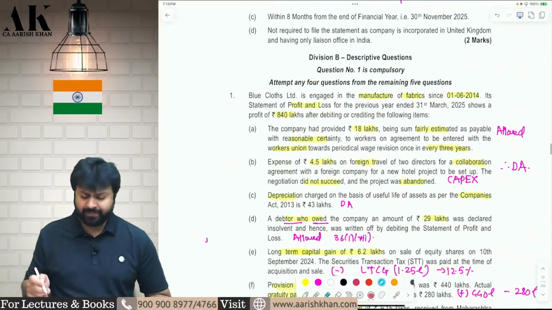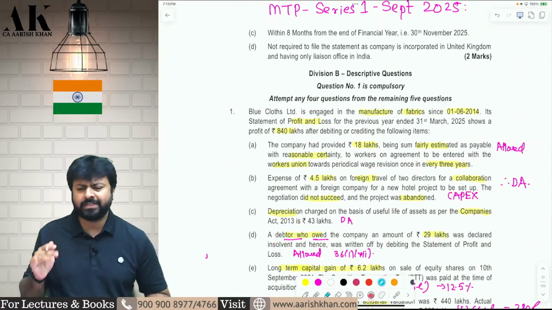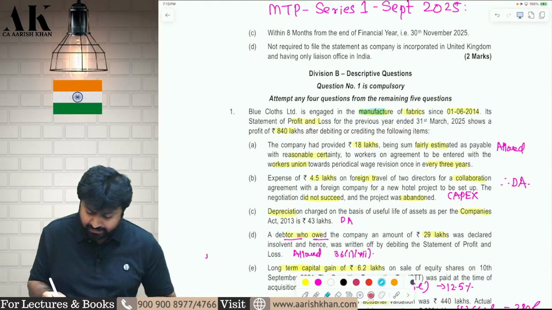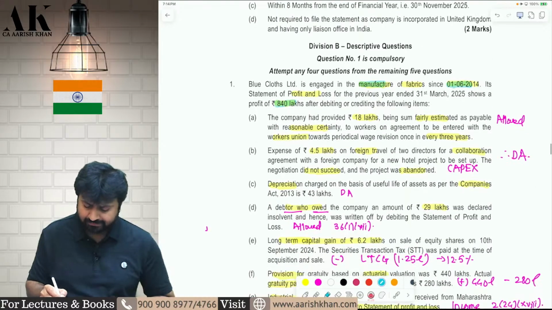All the adjustments are repeated. All of them are repeated. You can check it. Still, I will discuss with you all once at least. This is a manufacturing assessee. Since 2014, the profit and loss account shows profit of 840 lakhs. First of all, you are making some fair estimate of 18 lakh rupees, which you make every 3 years.